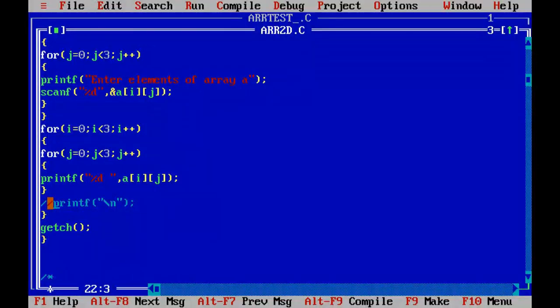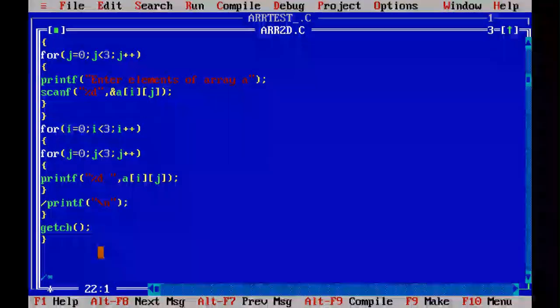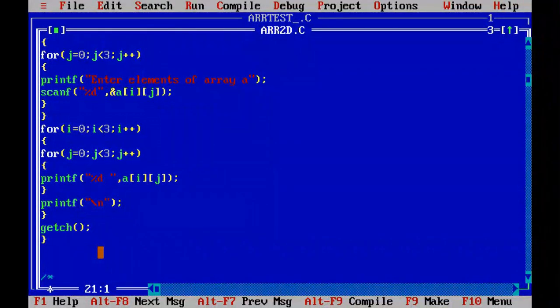But just to print in matrix form, I have used the printf statement. First it will print one line, then it will change the line, then again i will increase, j again executes 3 times, then it prints the next line, then again i becomes 2, then again j executes 3 times.